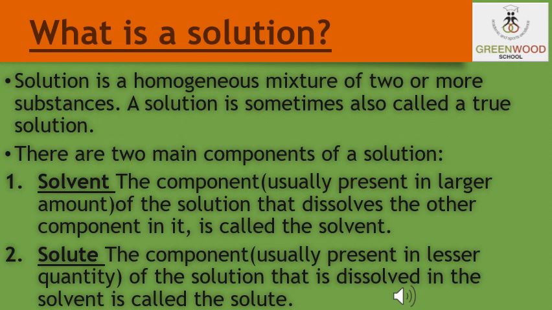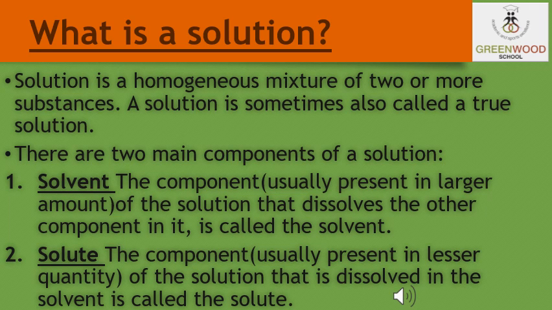In a solution, there is homogeneity at a particle level. For example, lemonade tastes the same throughout. This shows that the particles of sugar or salt which are dissolved in a liquid are evenly distributed in the solution. Evenly distributed means these are equally distributed in the solution. That's why when we drink lemonade, it tastes the same throughout.